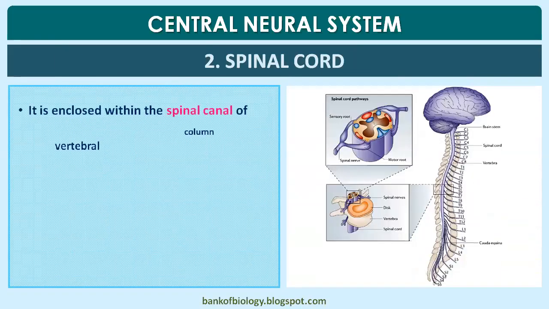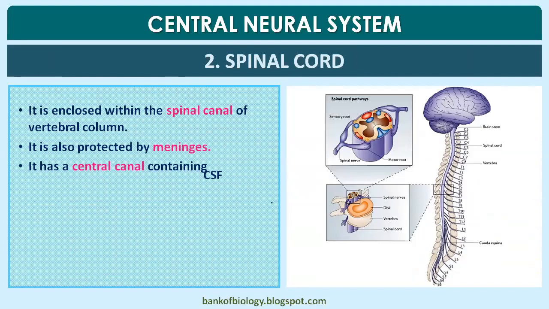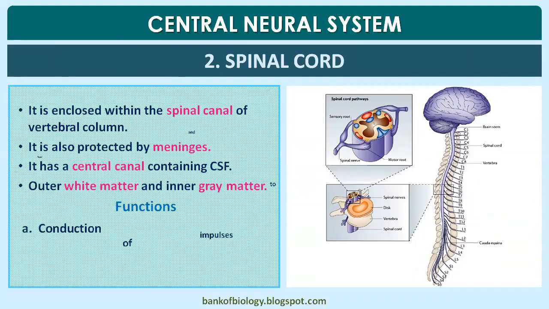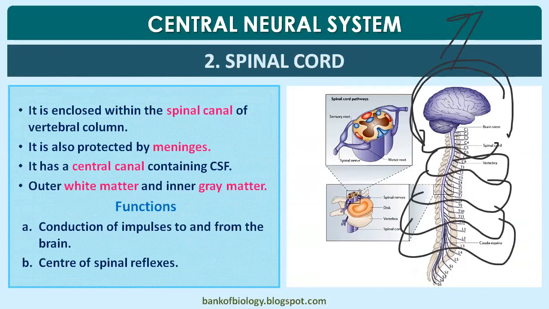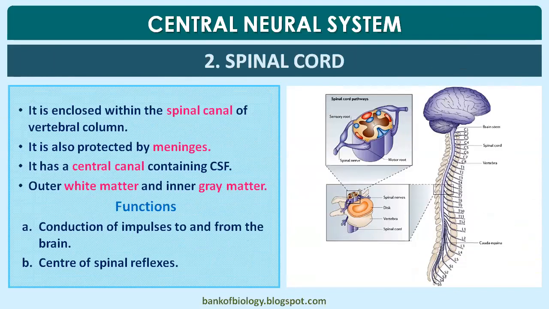Then let's move to the spinal cord. It is enclosed within the spinal canal of the vertebral column. That means the brain is protected by the cranium, the skull, and the spinal cord is protected by the vertebral column. Actually, the diagram is there. You see this black line is the spinal cord, and on either side of it you can see the vertebral column everywhere. The spinal cord belongs to the nervous system, and it is protected by the vertebral column,